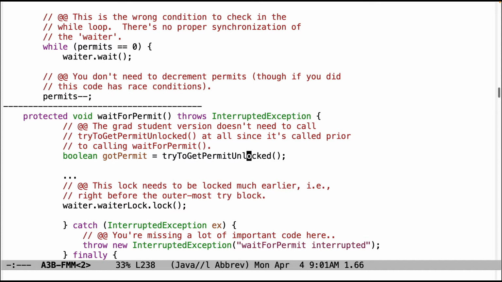The grad student version uses a reentrant lock, and therefore it's more flexible because you don't have to unlock a reentrant lock when you leave a method. Whereas with a synchronized statement, the lock will be released on your behalf every time a synchronized statement is exited. So that's why you have to try to get permit unlocked in the undergrad version, because there's no way to keep that lock held across synchronized statements.